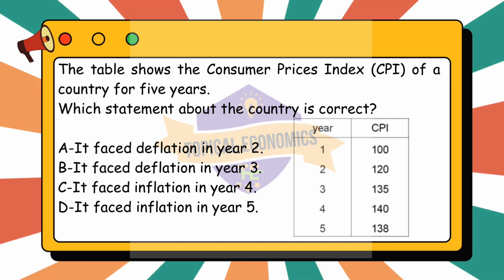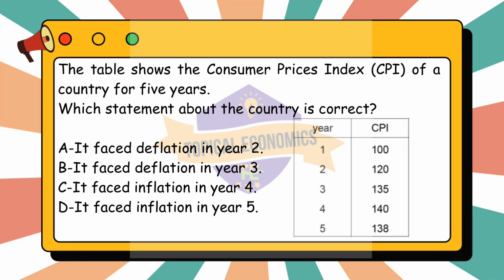We know that inflation occurs when the CPI increases, prices are rising. And deflation occurs when the CPI decreases, prices are falling. Now, let us assess each option. Option A. It faced deflation in year 2. Is incorrect. From year 1, CPI equals 100, to year 2, CPI equals 120, the CPI increased, meaning there was inflation in year 2, not deflation.